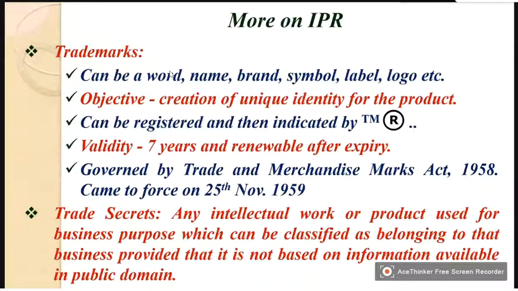Such research will not normally be accepted by the research community. Similarly, trade secrets also come under this.